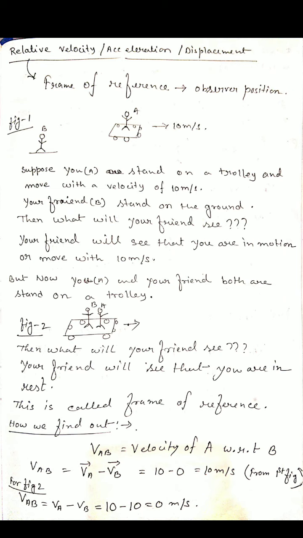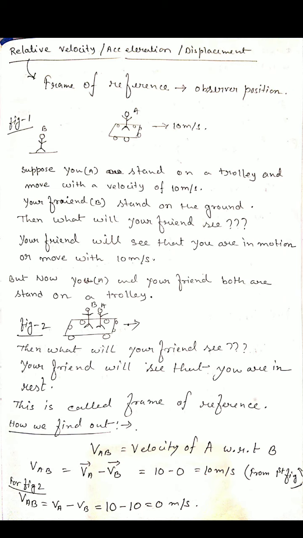From the first figure, you see that VA is the velocity of the object, 10 meter per second with respect to the trolley. Clear? And the observer is at rest. He stands on the ground, so his velocity is 0. So what will be the relative velocity of A with respect to B? That is 10 meter per second.